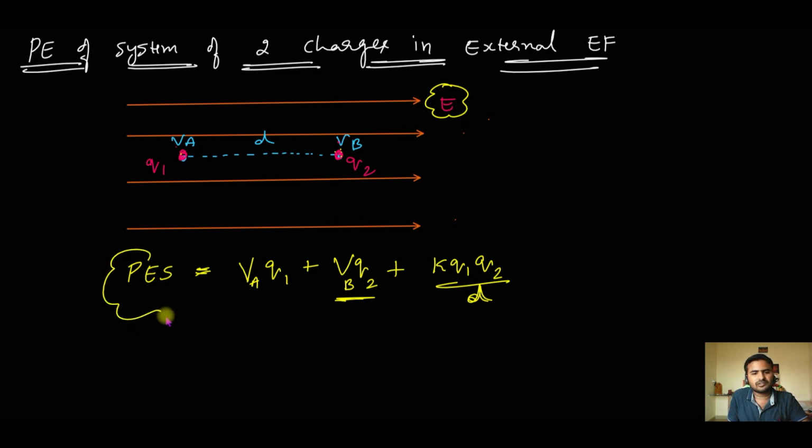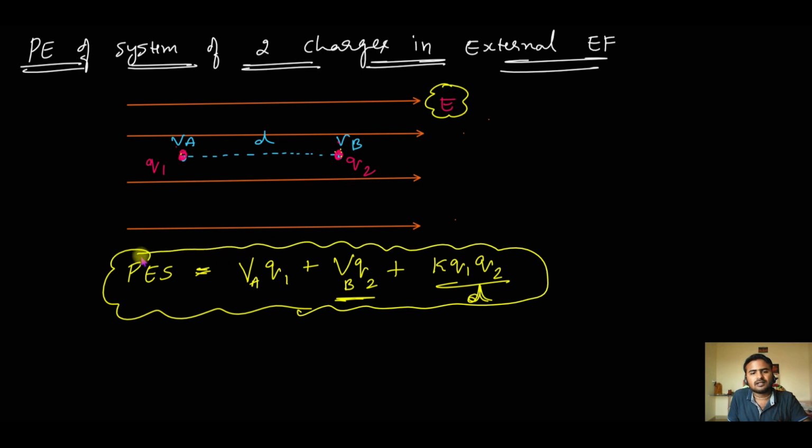Okay, so this is the potential energy of a system of two charges in an external electrical field, where VA and VB are the potentials at point A and point B due to the external electrical field.